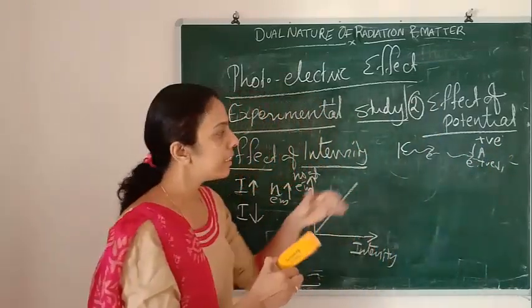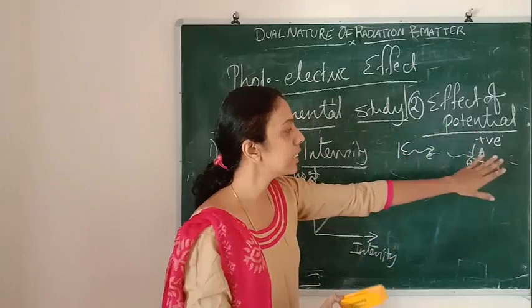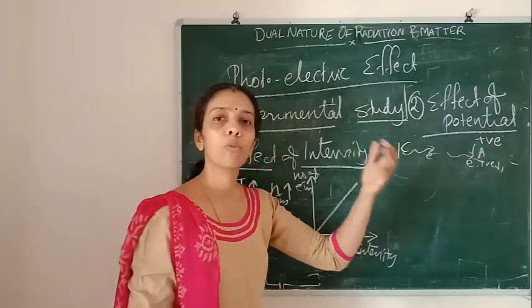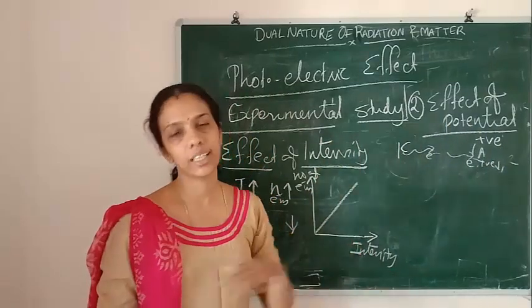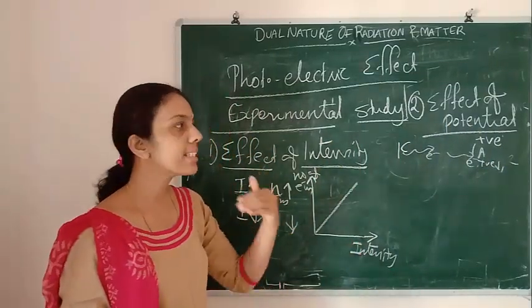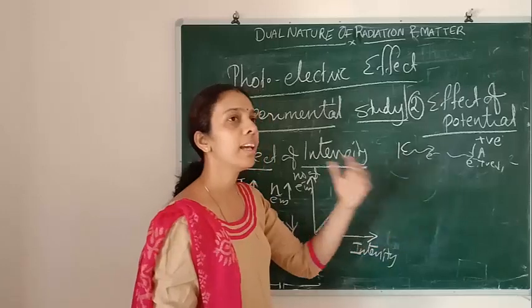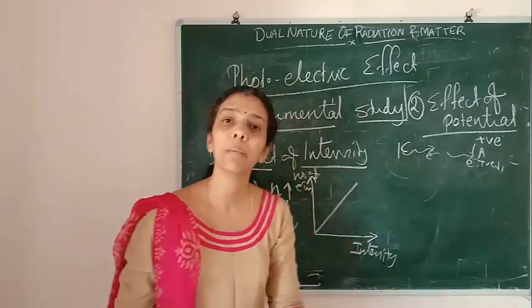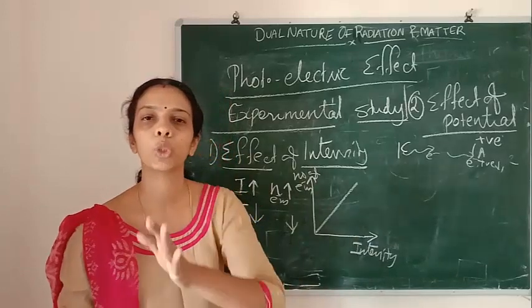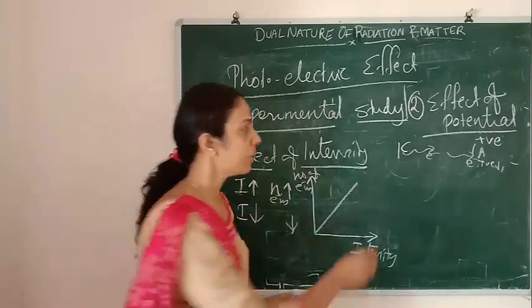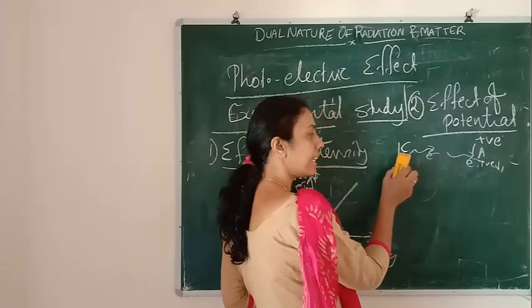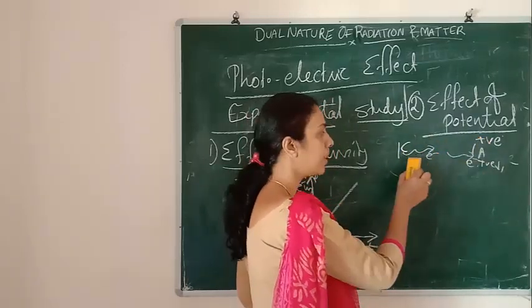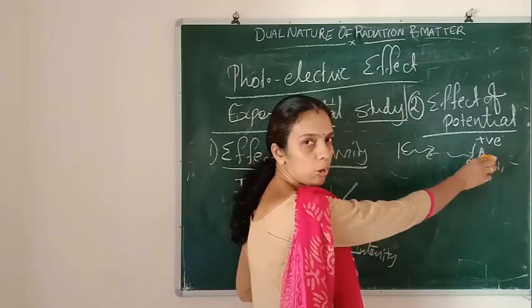Afterwards, if we keep increasing the positive potential, plate A won't accept any more electrons. As it increases in that way, at maximum only the electrons with maximum kinetic energy will come to this positive plate. I'll tell you once more. C is emitting electrons and A has positive charge, so obviously the electrons go to the positive plate.